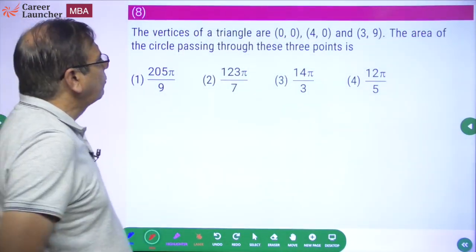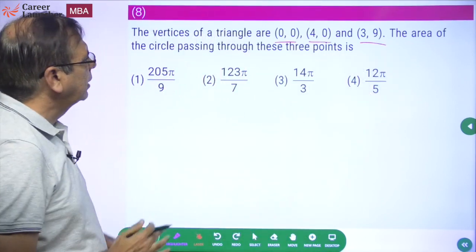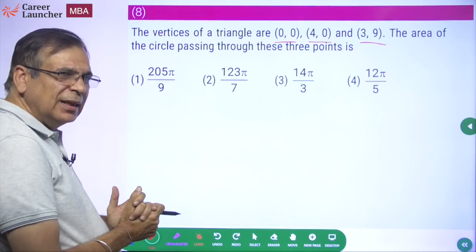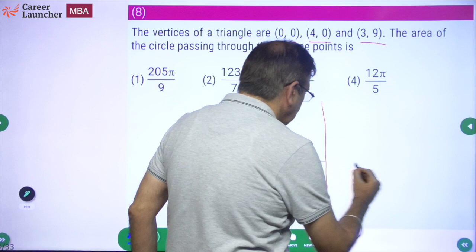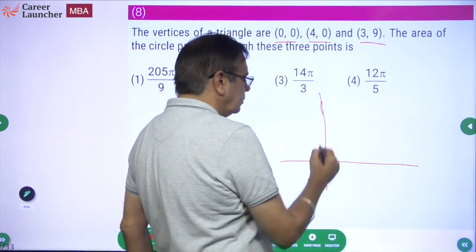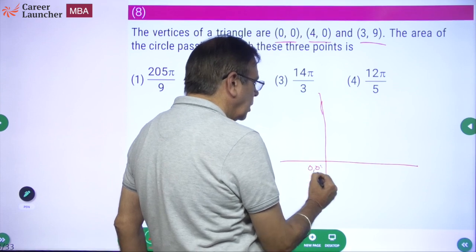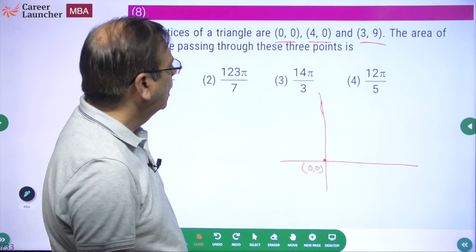Okay, vertices of a triangle are 0, 0, 4, 0, 3, 9. Area of the circle passing through these 3 points. Let's see. Okay, very interesting question. Okay, what are the vertices? 0, 0, 4, 0, 3, 9. Let's draw the figure first. 0, 0. This is one vertex of the triangle. Other is 4, 0.